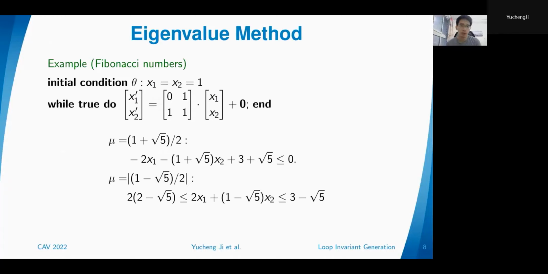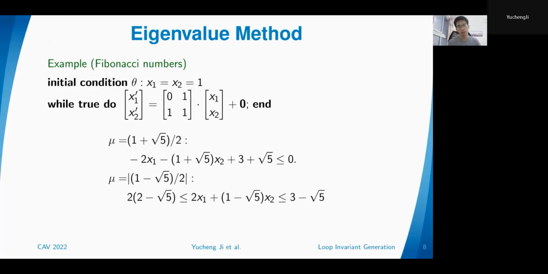Example, Fibonacci numbers. It has initial condition x1 equals x2 equals 1. So this means that this sequence starts with the terms 1, 1. And the third term and all other terms are merely the sum of the previous two terms. So the transition relation is written in this way: x1, x2 prime equals this matrix times x1, x2. So the renewed variables are just one term later than the old variables.